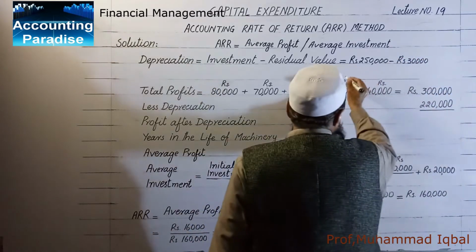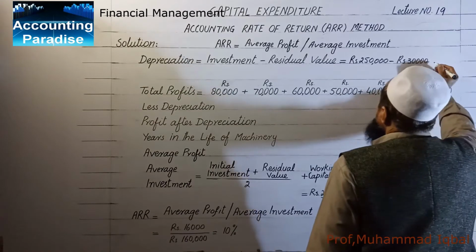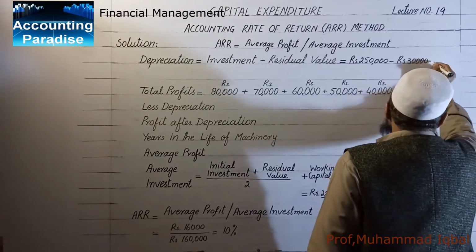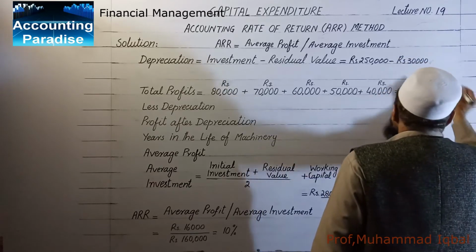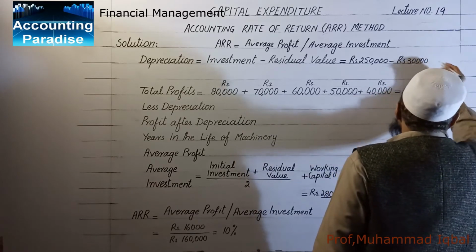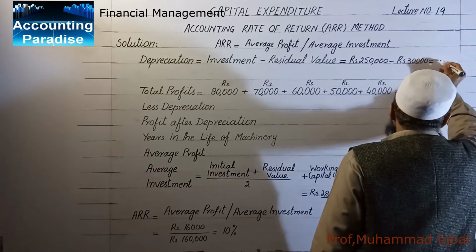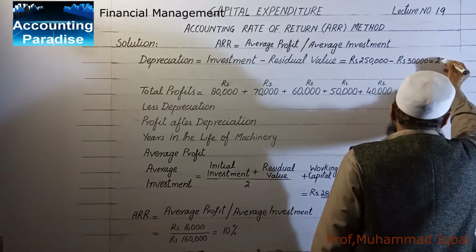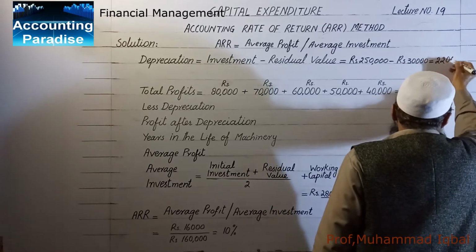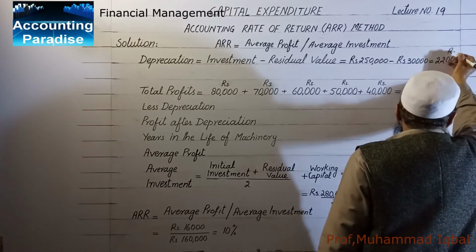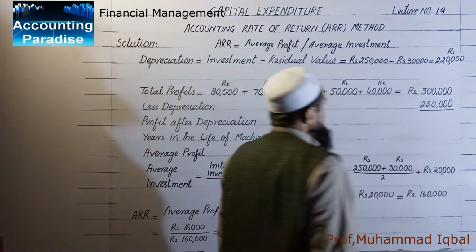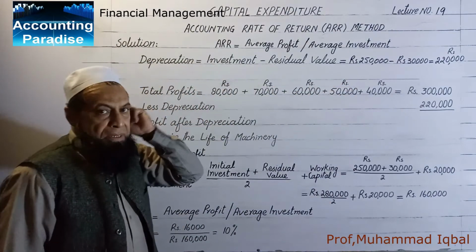So it is equal to rupees 2,20,000. This is the depreciation.